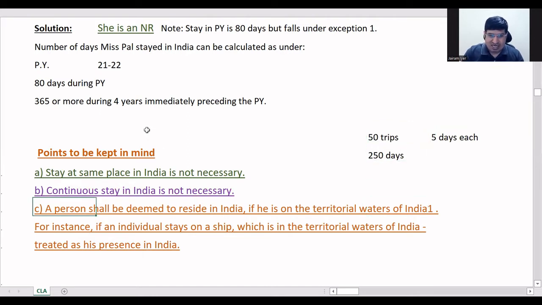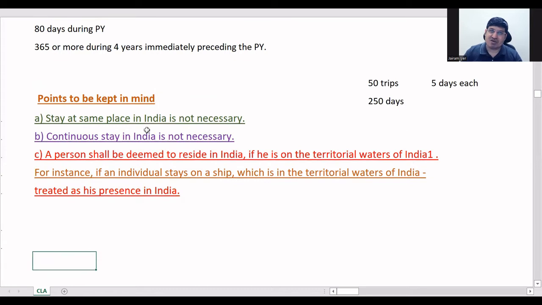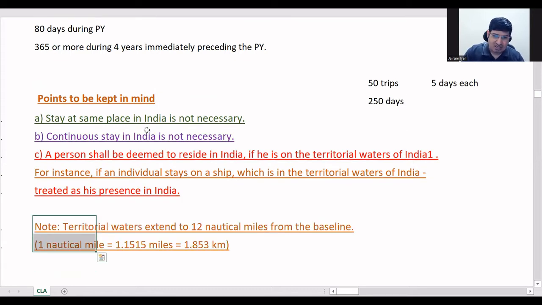And the last point is regarding territorial waters. If he is on territorial waters, then you will consider him to be in India. It is treated as his presence in India if he is on a ship in territorial waters. Territorial waters extend to 12 nautical miles from the baseline.